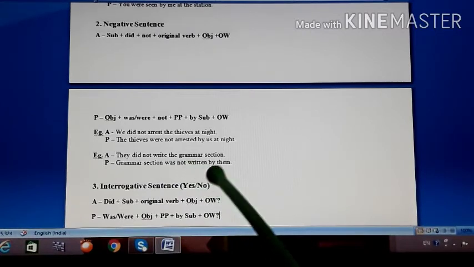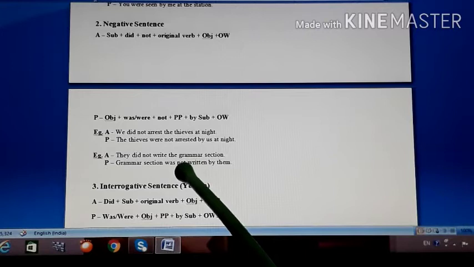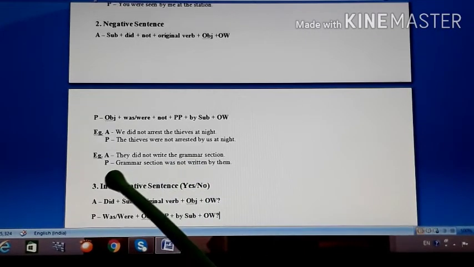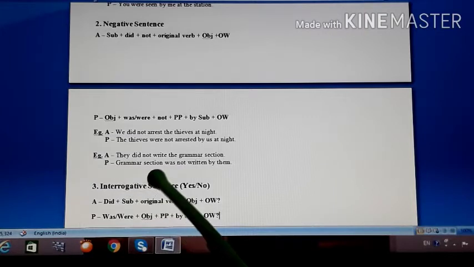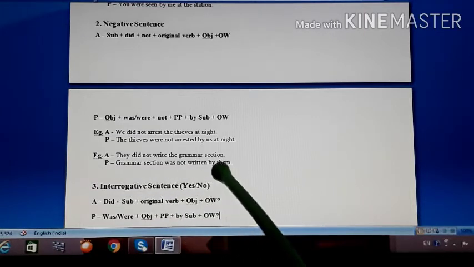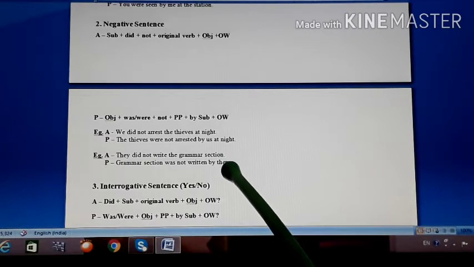Your answer is the grammar section. So the grammar section is your object. Here you don't have other words. So in passive it will begin with the grammar section. So the grammar section was not written by them. They became them. Understood?